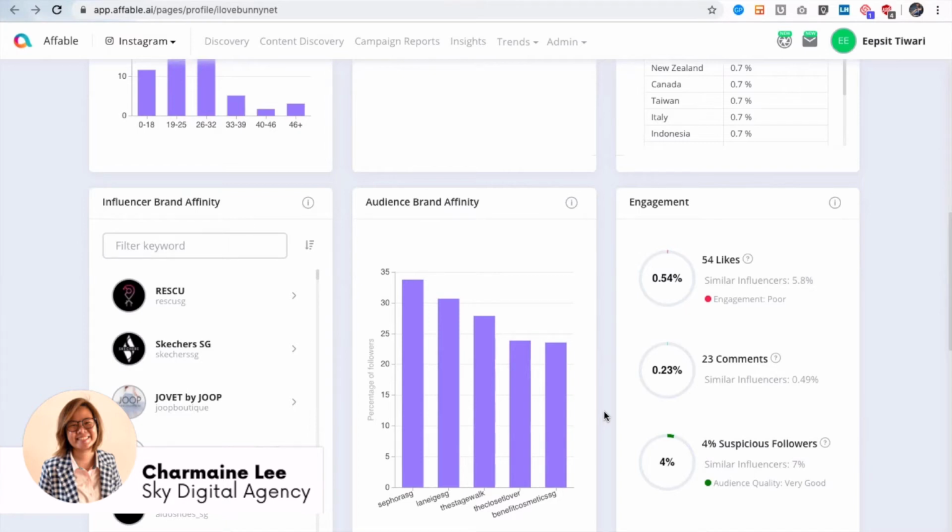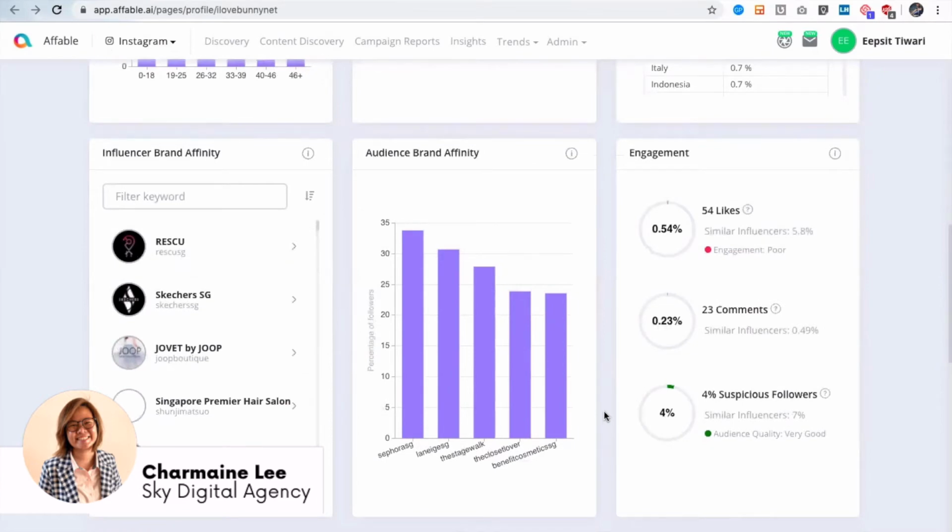So in our reports, we also provide how many impressions you are getting from each influencer, and what the reach of the post is. Okay, and also another question, how is engagement defined? Is this based on the most recent post? This influencer had 54 likes and 23 comments? Right. So this takes into consideration a minimum of 100 posts, or data of up to 3 to 6 months. So they average out based on 100 posts? Minimum 100 posts, yes. Okay, so Affable averages out the 100 posts and comes up with this data of likes and comments.